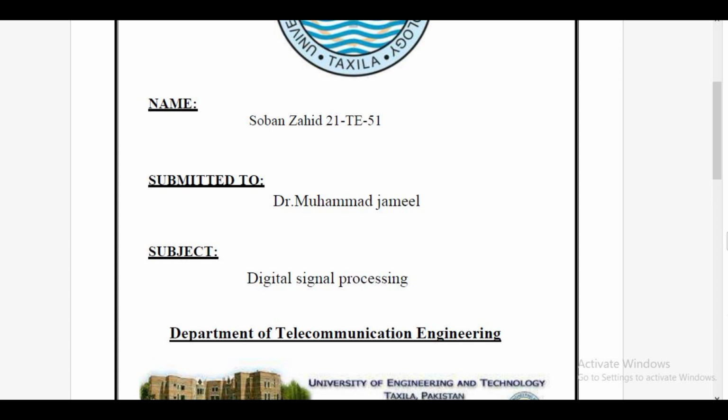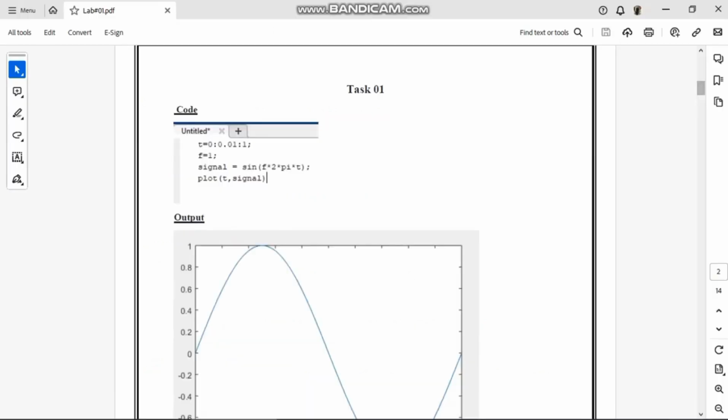I have completed the tasks for MATLAB and then pasted the screenshots in the report. The following are the tasks. In task 1 we have to plot a sine function.